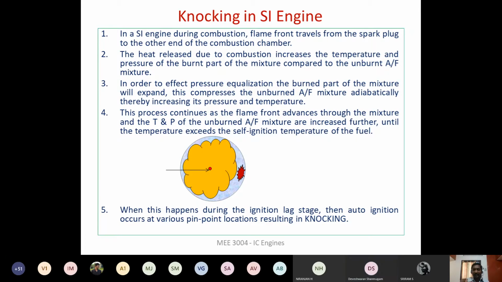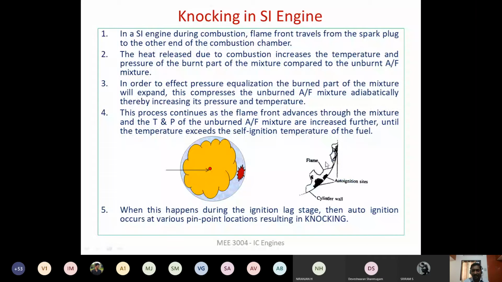Okay. If the pre-ignition of the unburnt air fuel mixture happens during the ignition lag stage, then this problem of knocking happens. So that pre-ignition, ignition lag stage is very, very important. This is what we call knocking. So this knocking we will study in detail.